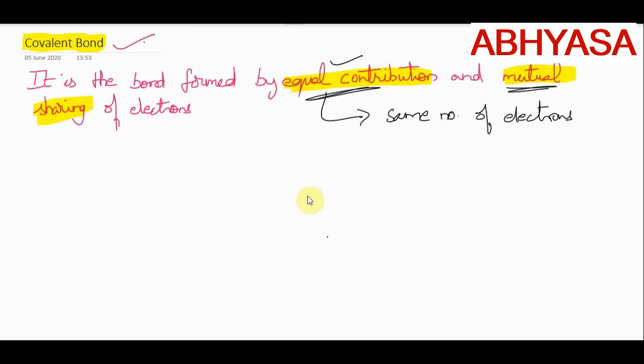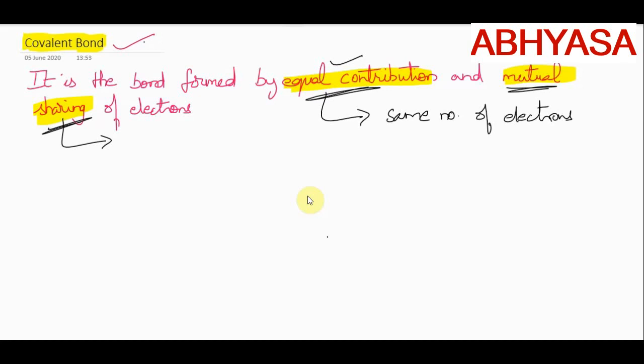Then, what is the meaning of mutual sharing? It means both the atoms which are involved in bonding will share those electrons. Mutual means both, isn't it? So both the atoms which are involved in bonding share those electrons. Those electrons which are participating in bonding should be counted for both the atoms. So the bond which is formed by equal contribution and mutual sharing of electrons, that is called the covalent bond.